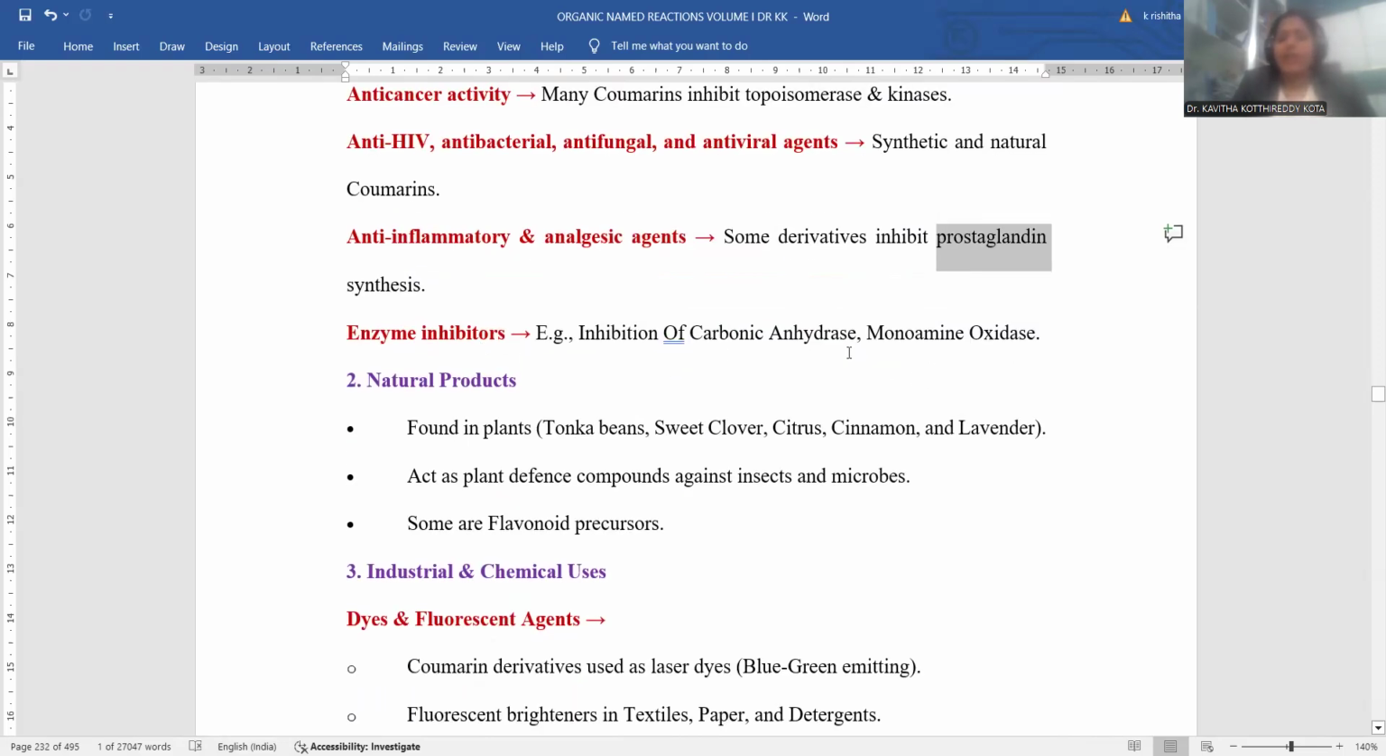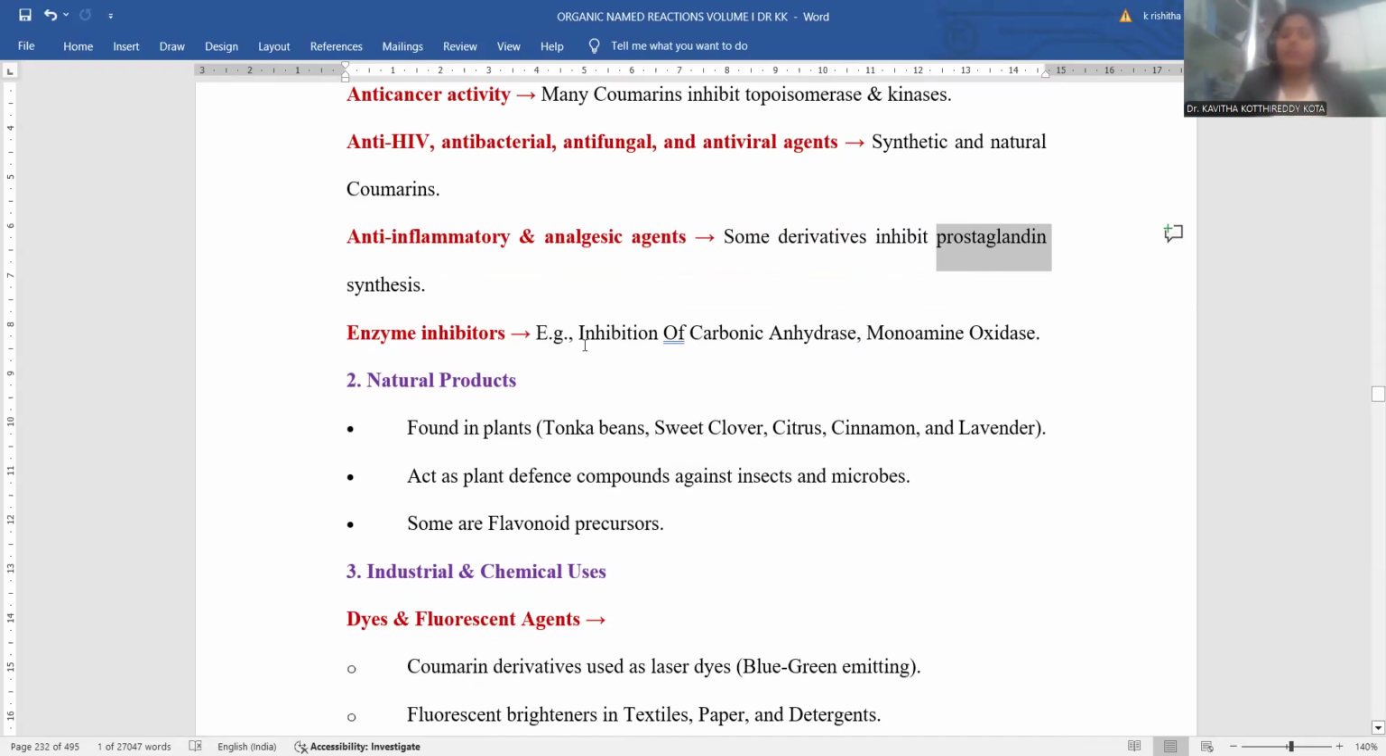Enzyme inhibitors, like carbonic anhydrase, monoamine oxidase, and enzymes secreted by pathogens. Pathogens are nothing but those causing diseases like viral infections, fungal infections, protozoal infections, bacterial infections.